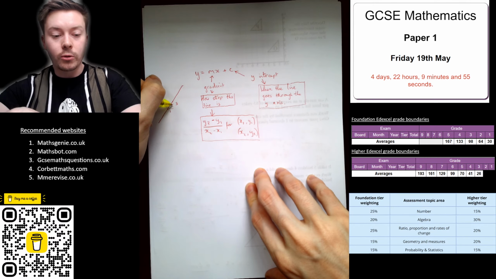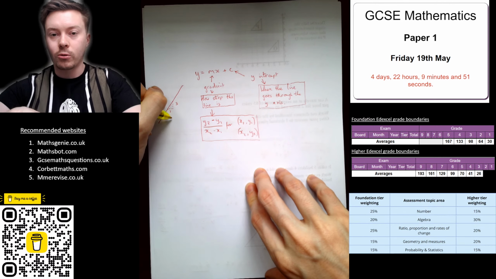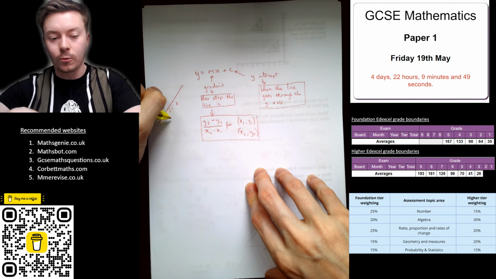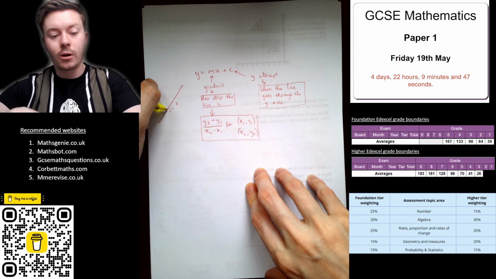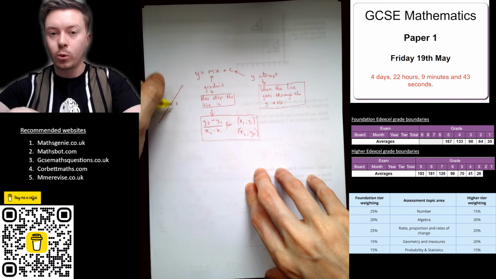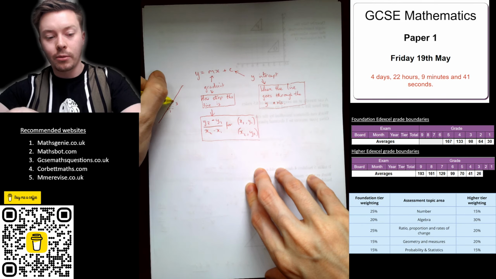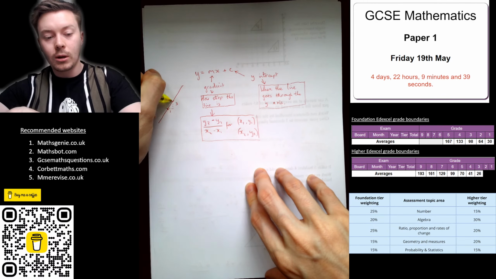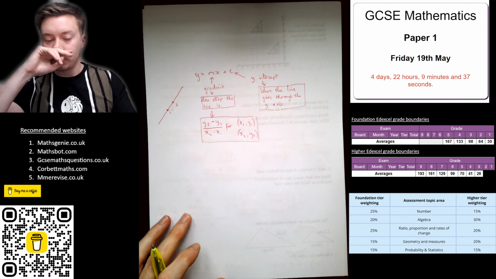If I go right 1 unit, up 3, the gradient's 3. If I was to go right 1 unit and down 5, the gradient would be negative 5. That's a quick way of working it out if you've got the line in front of you.